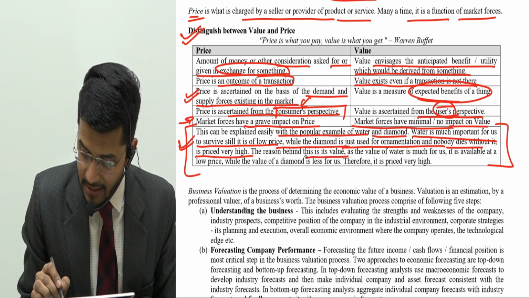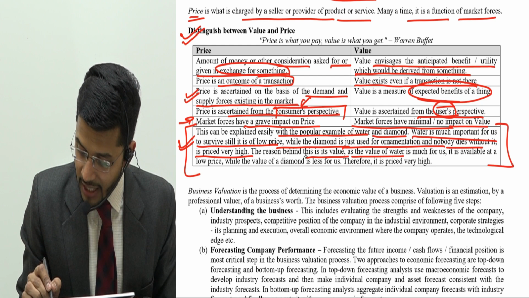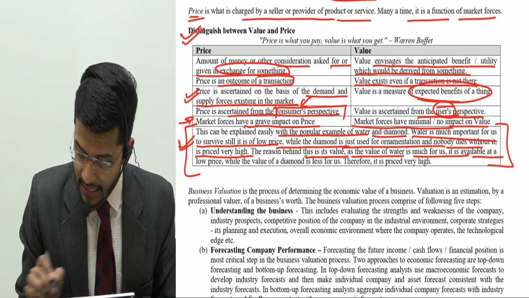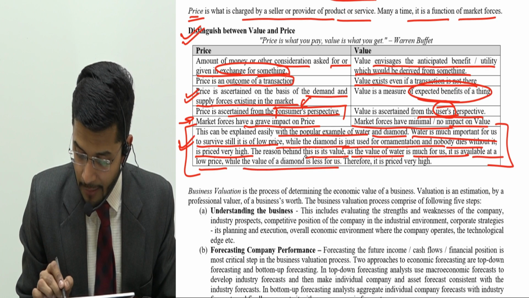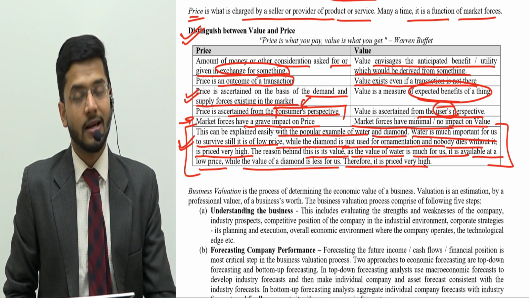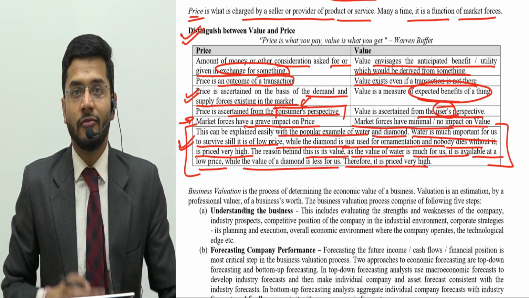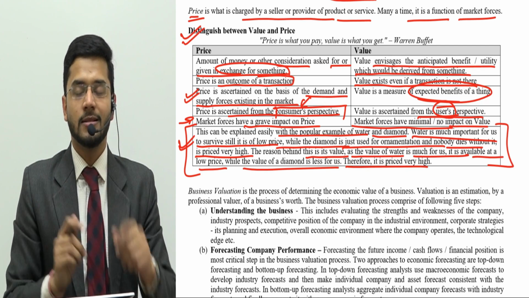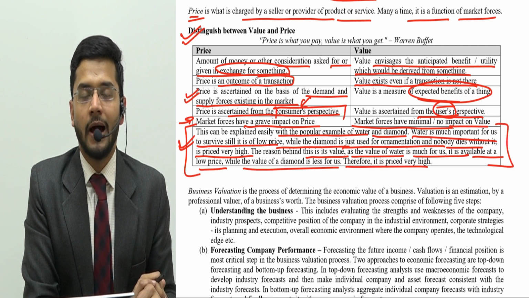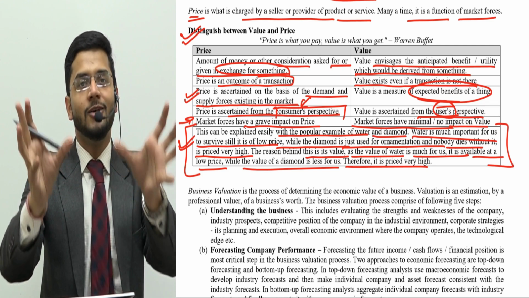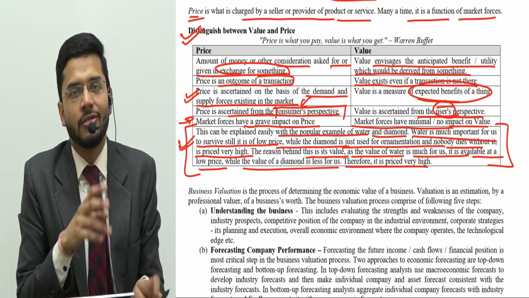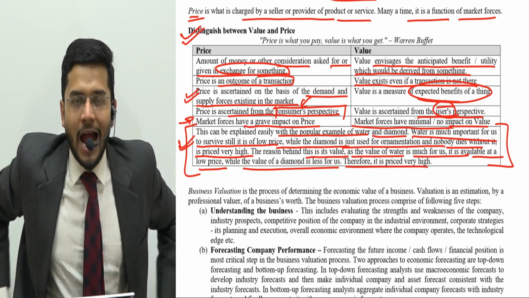The reason behind this is its value: as value of water is much for us, it is available at low price, while the value of diamond is less for us, therefore it is priced high. So there is a paradox, a contradiction between the value and price of diamond and water, and this is how we explain the difference between value and price.